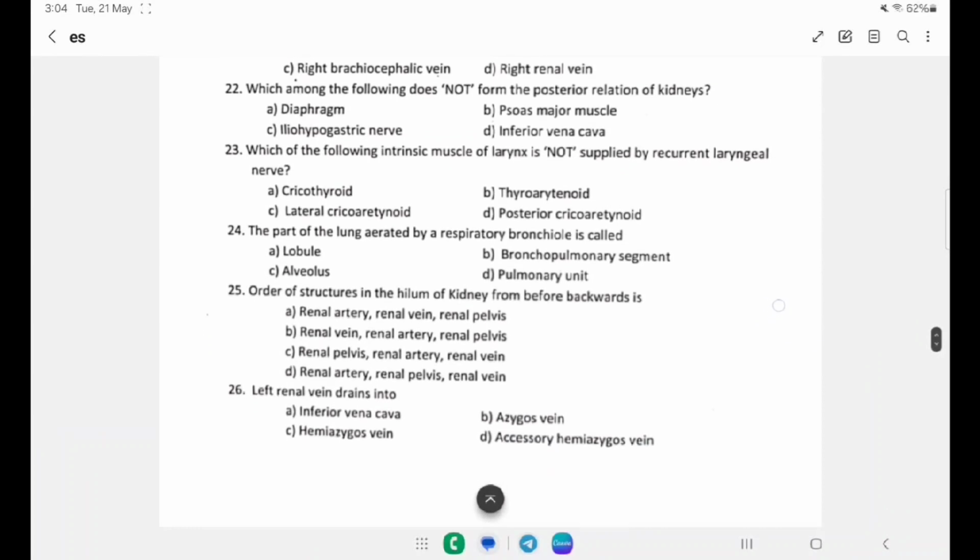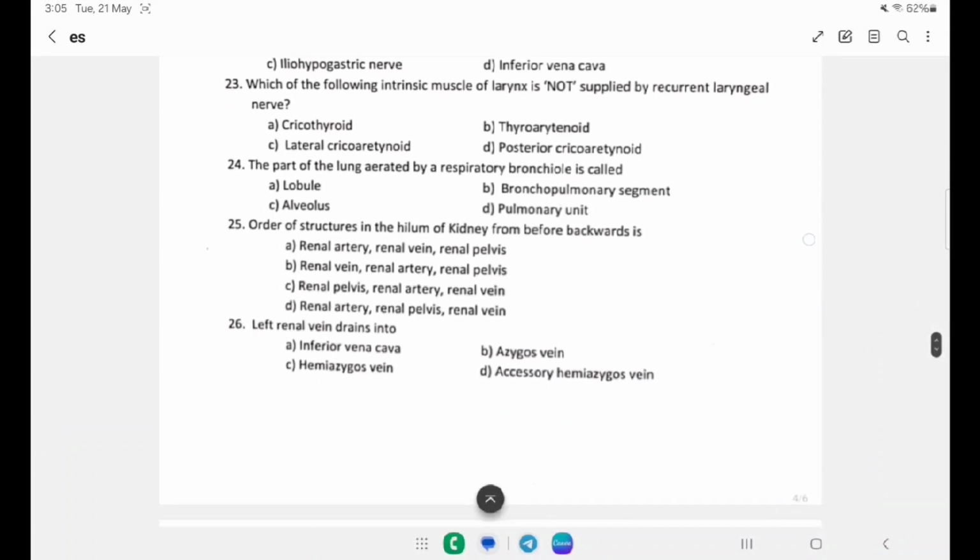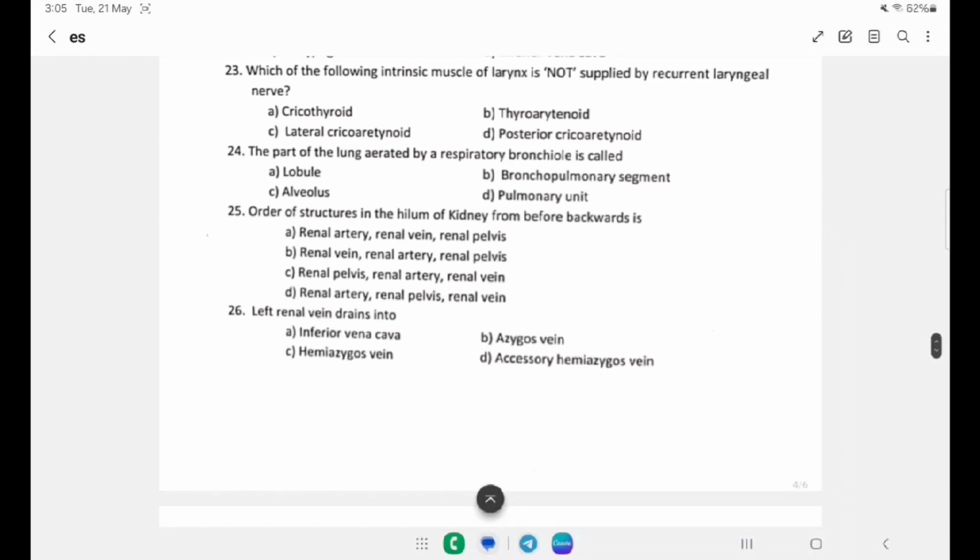Next question: which of the following intrinsic muscles of the larynx is not supplied by the recurrent laryngeal nerve? A cricothyroid, B thyroarytenoid, C lateral cricoarytenoid and D posterior cricoarytenoid. Most of the muscles of the larynx are supplied by the recurrent laryngeal nerve except only a single muscle, that is the cricothyroid.